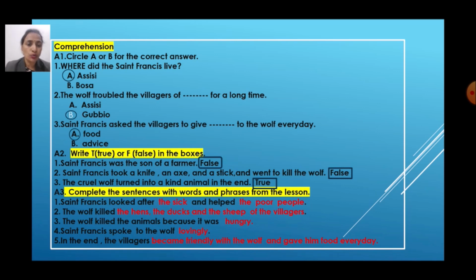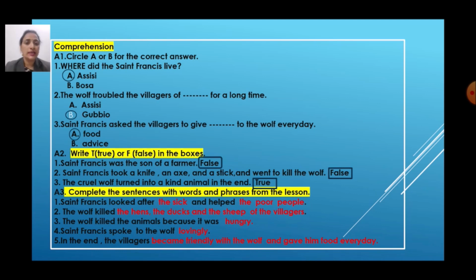Write T true or F false in the boxes. T means true, F means false. St. Francis was the son of a farmer. क्या ये sentence सही है? नहीं. St. Francis was the son of a merchant. So here we will write false.